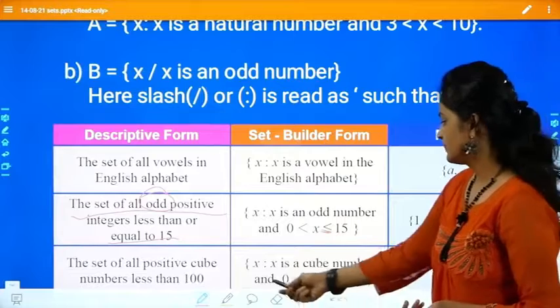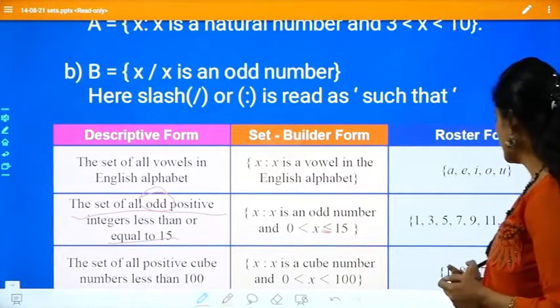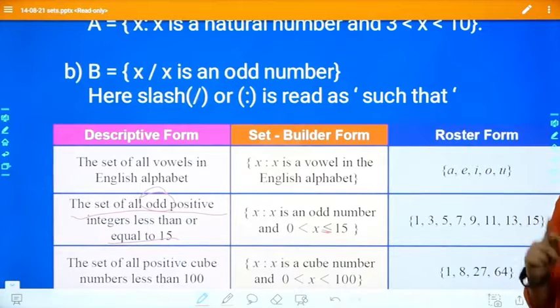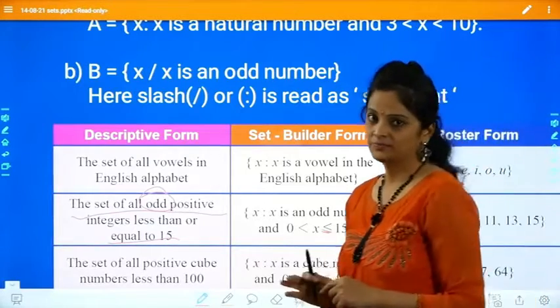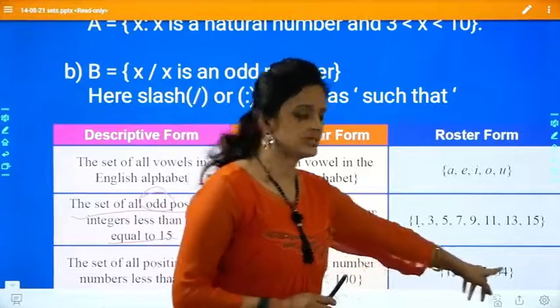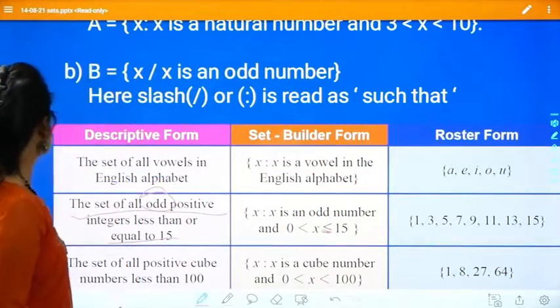In roster form you directly write the elements: 1 cube is 1, 2 cube is 8, 3 cube is 27, 4 cube is 64. If I take 5 cube, that becomes 125, so you have to stop there. Only 4 numbers you will get. Is that clear? Okay, let's see what is next.